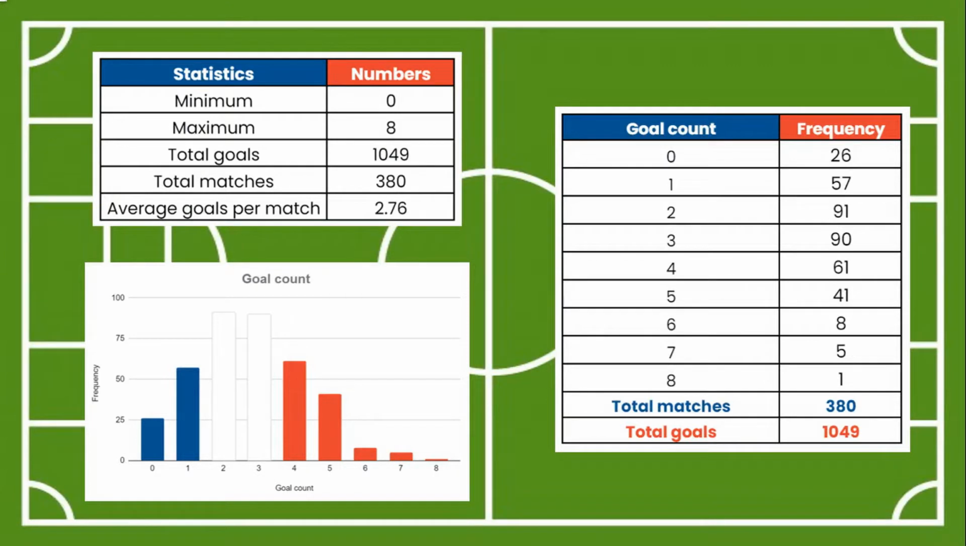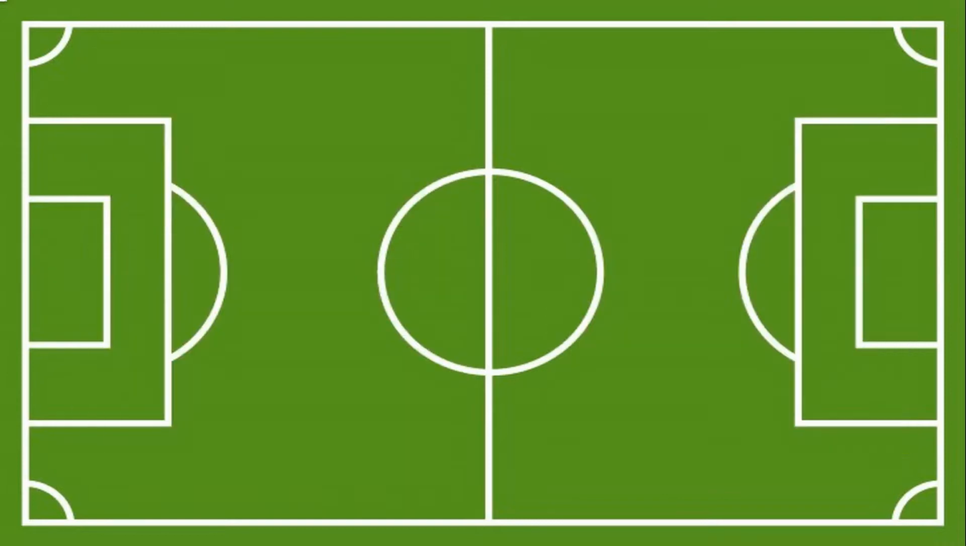As we can see, the minimum goals were 0, the maximum were 8, the total goals were 1049, the total matches were 380, and the average goals per match were 2.76. As you can see, the histogram and the frequency are on screen right now.